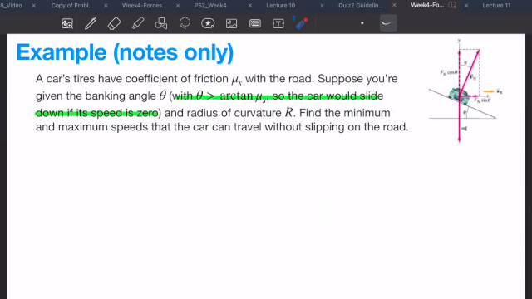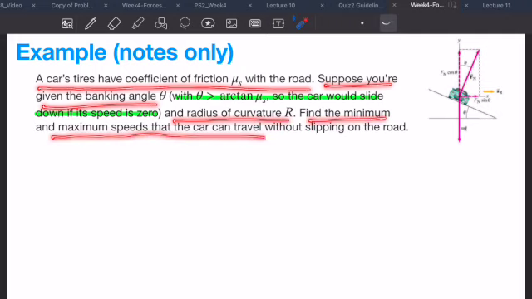So in this example, a car's tires have coefficient of friction µs with the road. Suppose you're given a banking angle theta and radius of curvature r. Find the minimum and maximum speeds that the car can travel without slipping on the road.